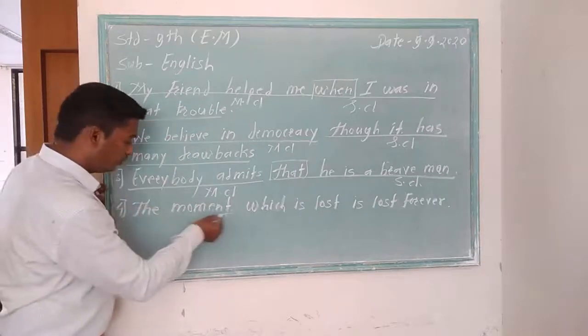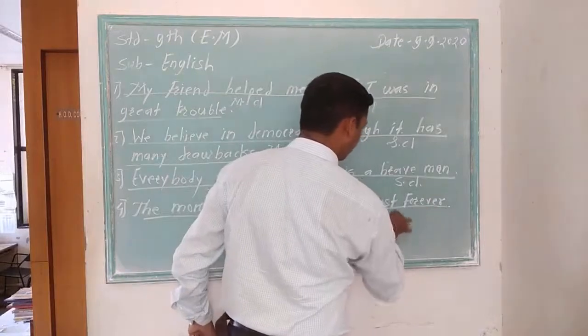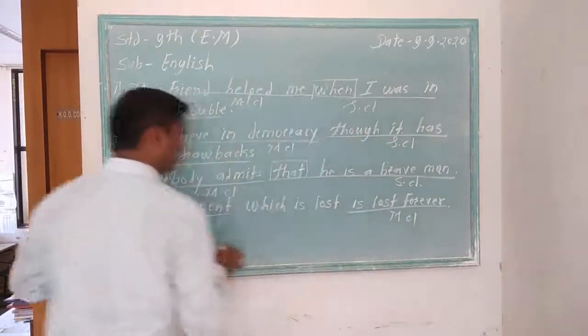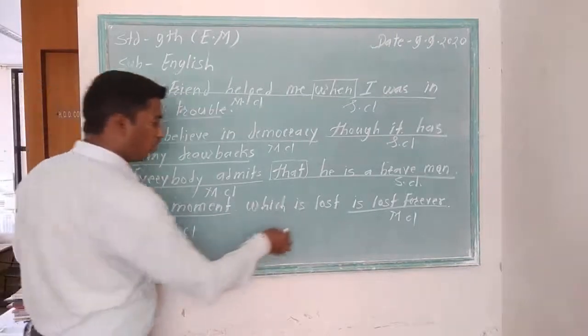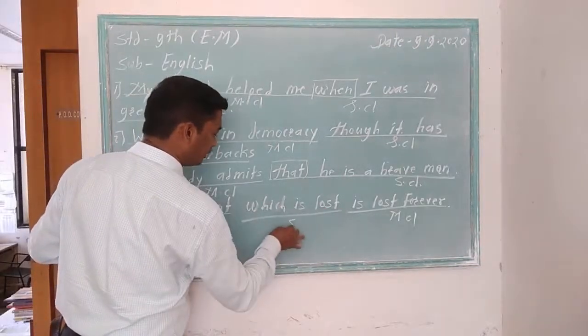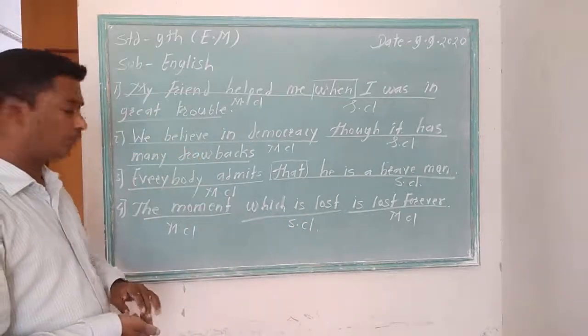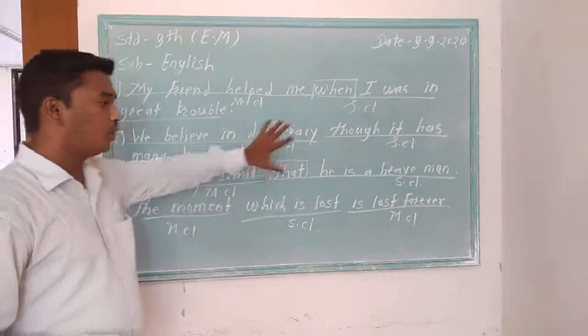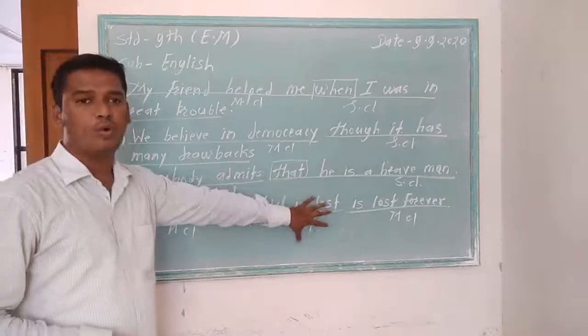And which is lost, it is subordinate clause. The moment is lost forever, main clause. Which is lost, subordinate clause.